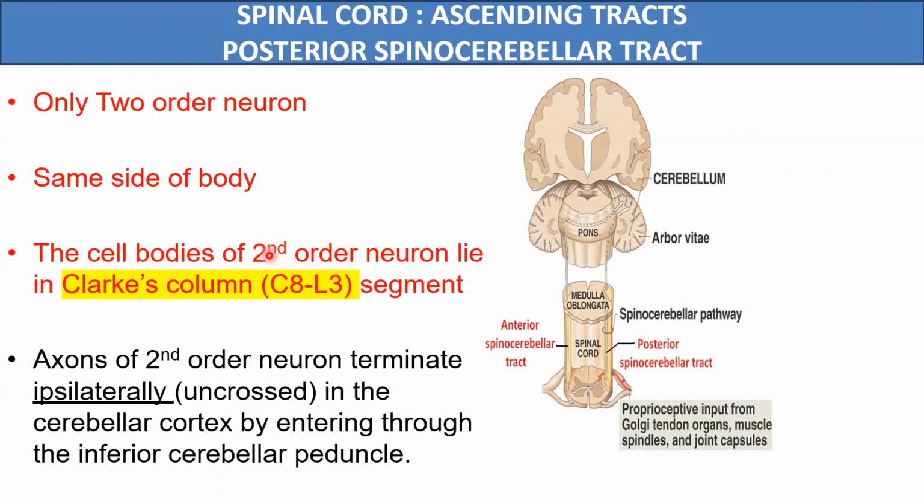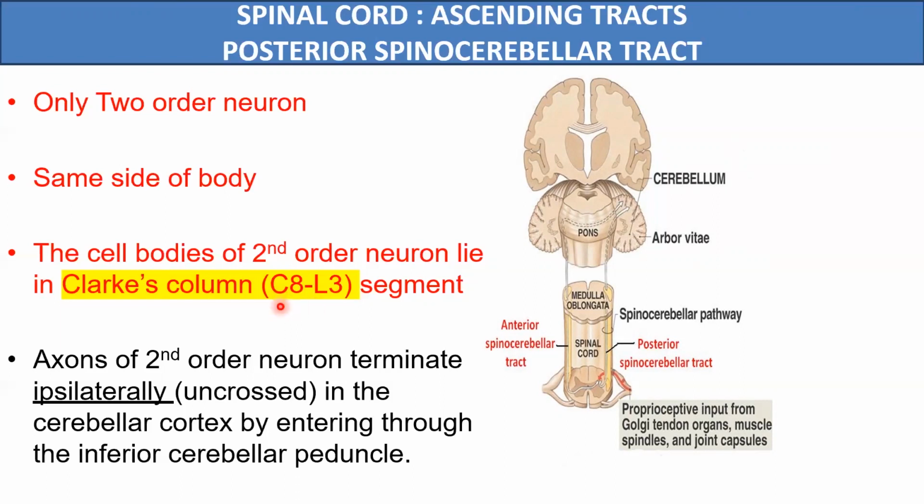The third important point is that the second order neurons of these tracts lie in the Clarke's column of the dorsal horn of the spinal cord. And this Clarke's column is present only from the 8th cervical to the 3rd lumbar segment of the spinal cord.